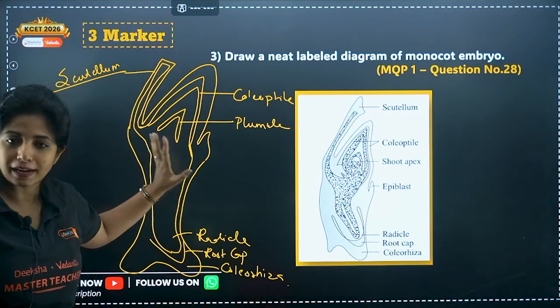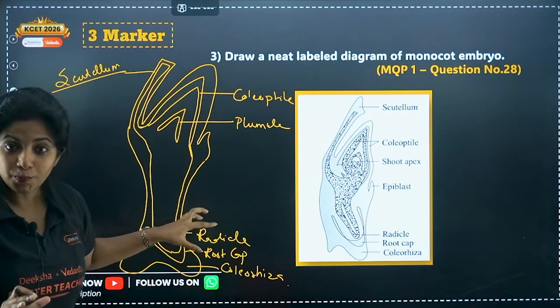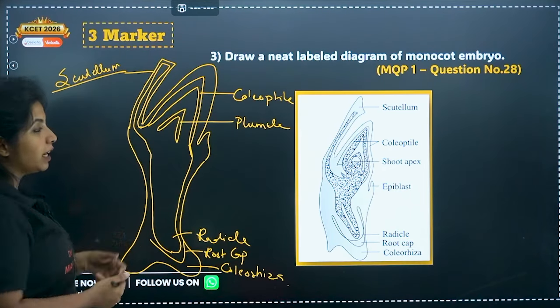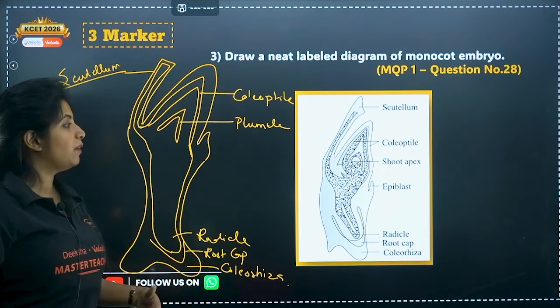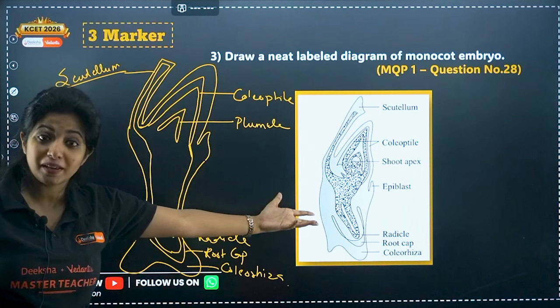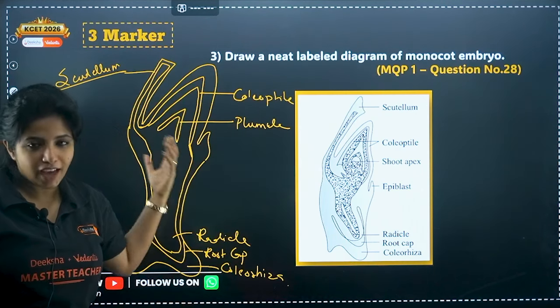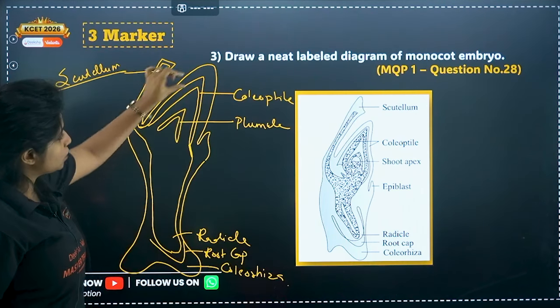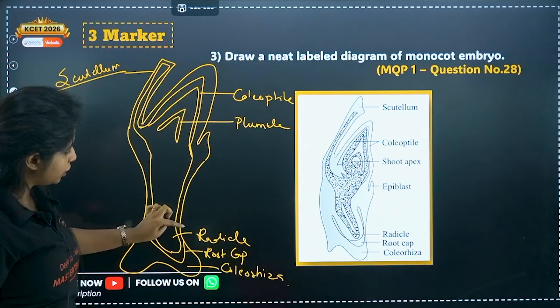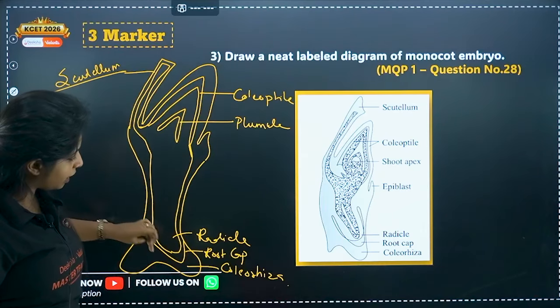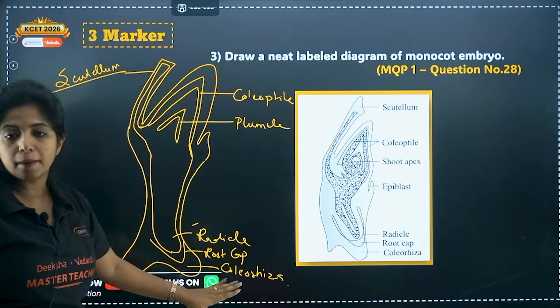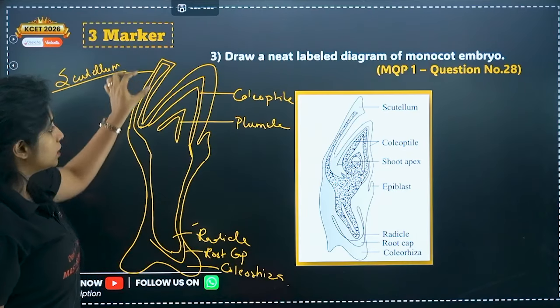This is the diagram that you have to make. This will give you marks. That's all. I know it might seem difficult, it might not make sense as well. Well, definitely I agree, this picture also does not make sense, but this is there in our NCERT and we have to make it. So coleoptile is one cap, the small cap is plumule. Over here you have radicle, okay, then you have a cap around it, root cap, and then the extra part is known as coleorhiza.